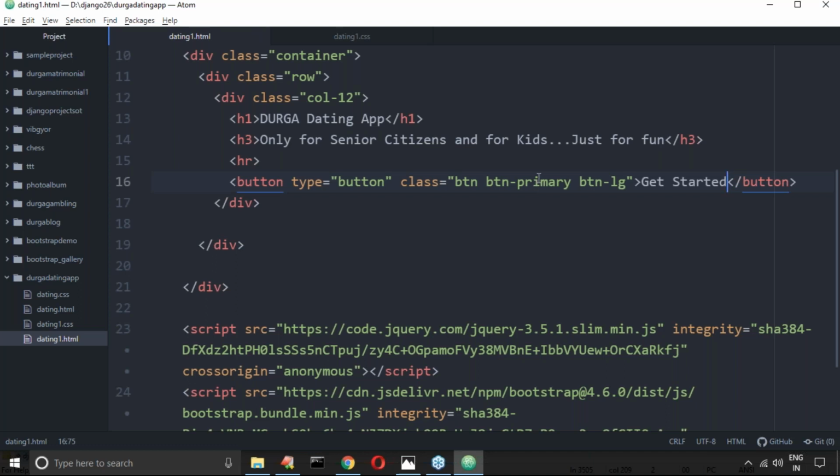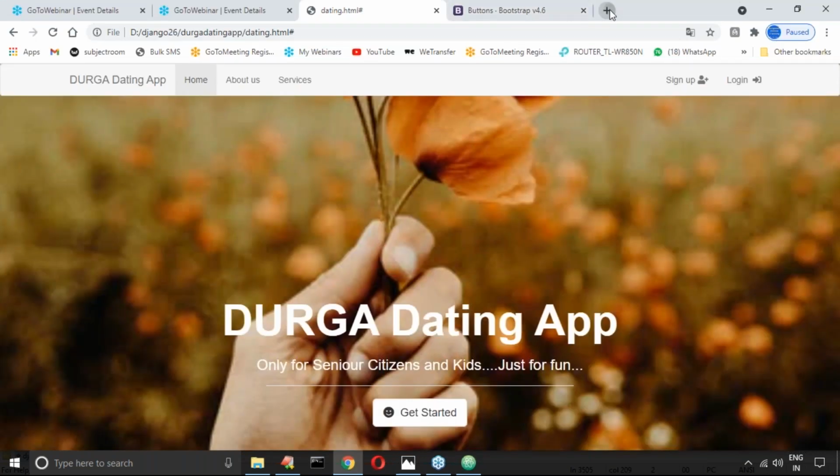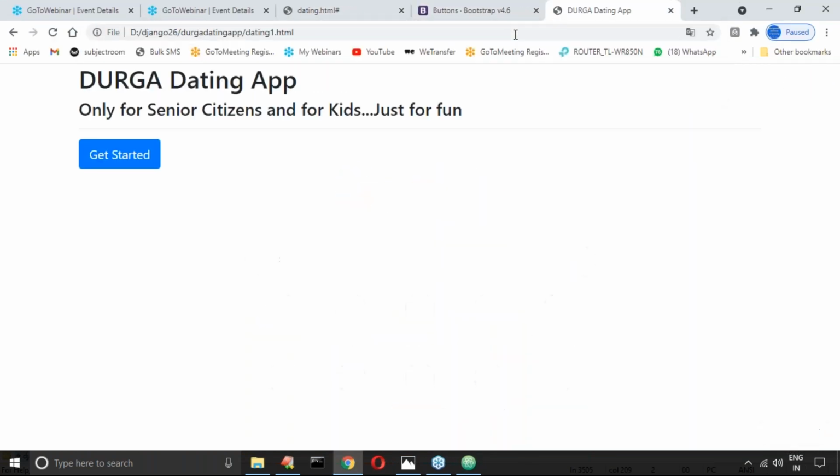btn primary means the blue color is going to come. If you want, you can override that color, no problem. Get started, something like that. We will take care, don't worry. So up to this, whatever we did, let me cross check. Yeah, perfect. It is based on my expectation: Durga dating, only for senior citizens, something like that.